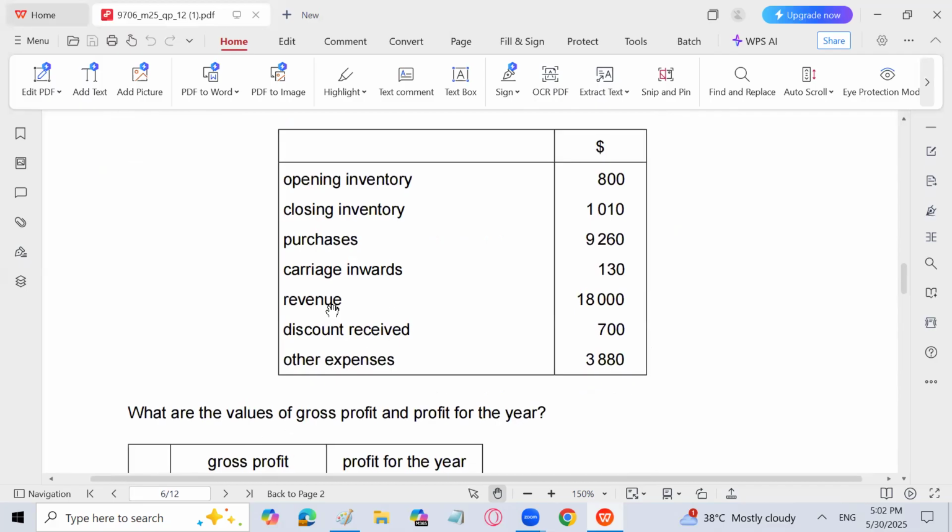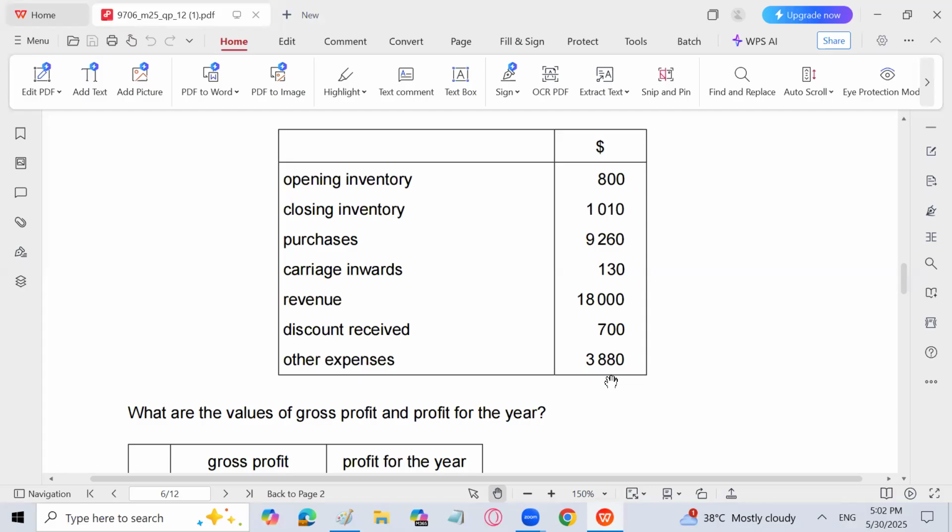So gross profit: revenue, right? Opening inventory plus purchases, sorry, opening inventory plus purchases plus carriage inward minus closing inventory will give cost of sales. Revenue minus cost of sales will give gross profit. And from gross profit, we will add discount received 700 and we will subtract 3880 other expenses to find the profit for the year.